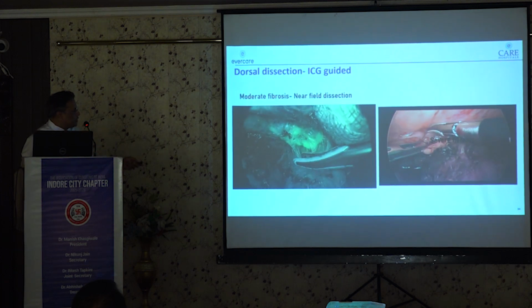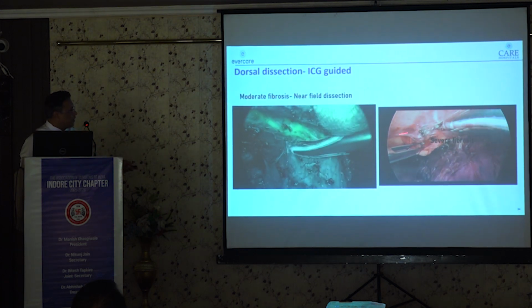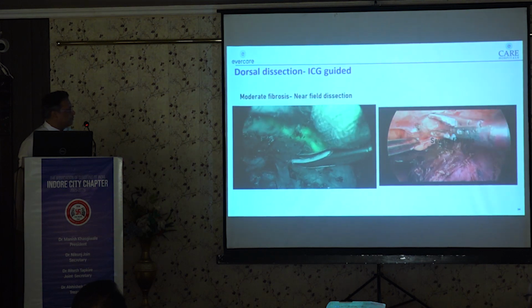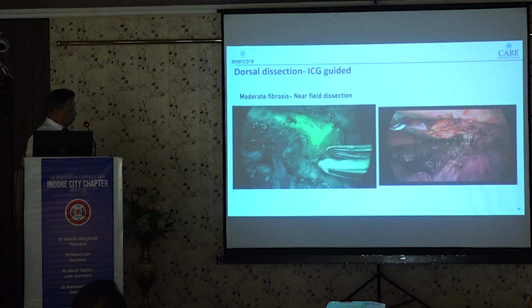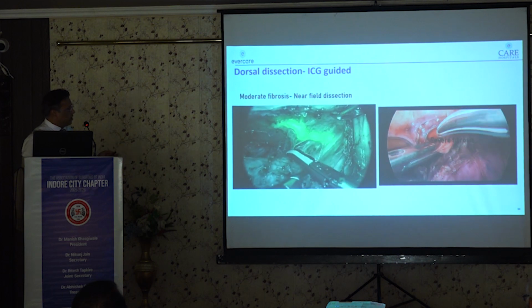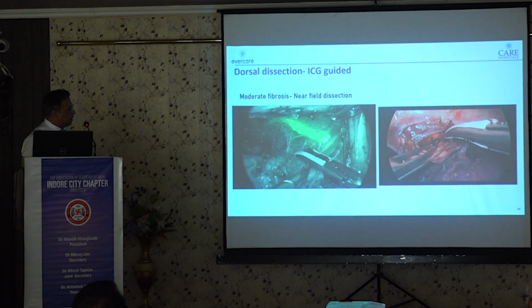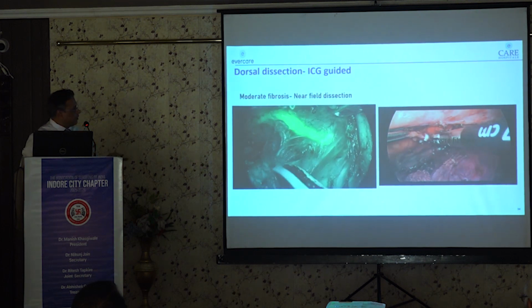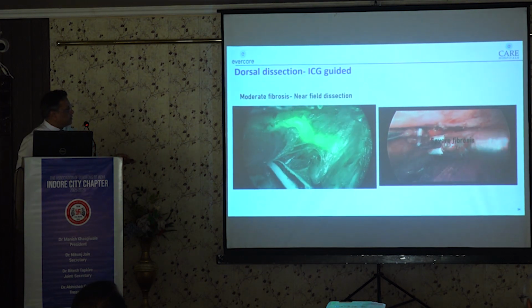In the other video you can see there is severe fibrosis and we are taking the thoracic duct and azygos en bloc with the specimen. Put at least 2 clips on the lower side to avoid any thoracic duct leak. So we have already divided the thoracic duct and azygos.